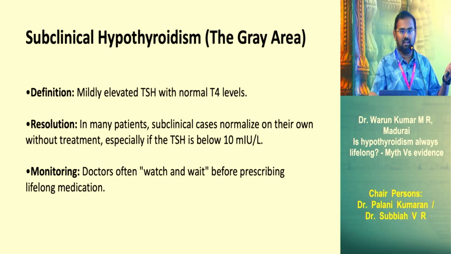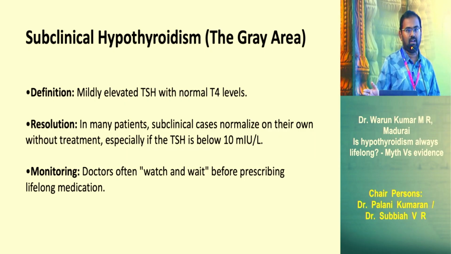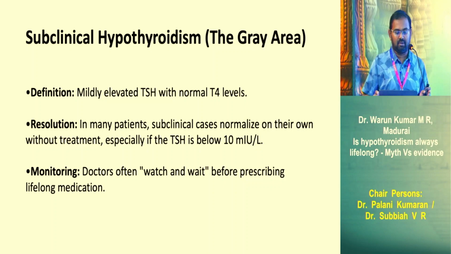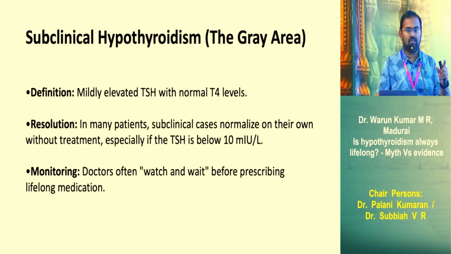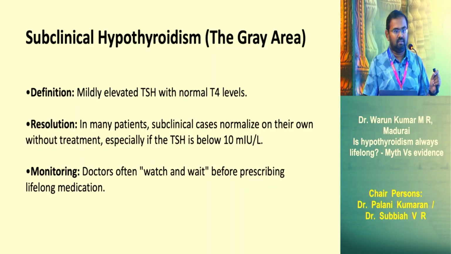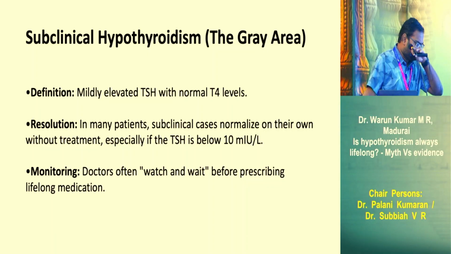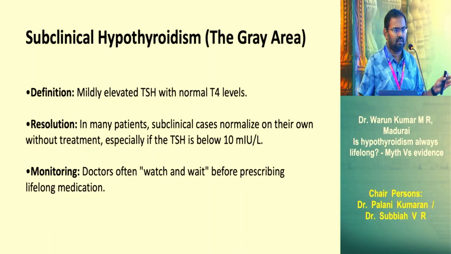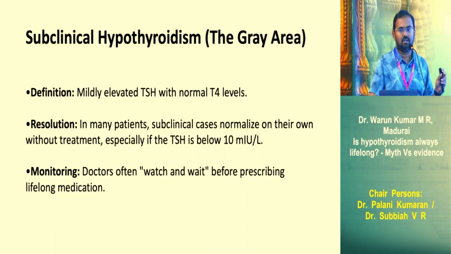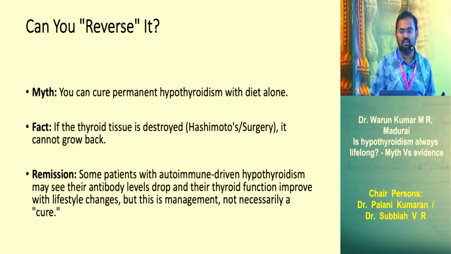Subclinical hypothyroidism is a gray zone. When you have a TSH between 5 to 10, it is always a gray zone for everybody. So whether to treat or not, because most of the patients will not have any symptoms. By definition, they will have normal T4, T3, but the TSH alone will be mildly high, between 5 to 10. Most of the patients, if they have a normal appearing thyroid gland, will definitely resolve over 1 to 2 months. Wait and watch is the treatment if they don't have any symptoms. So monitoring is the key.